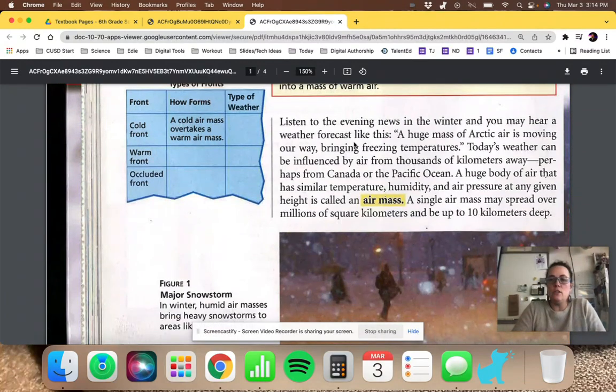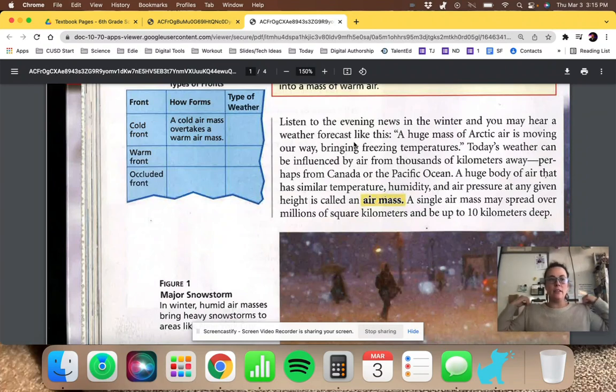Listening to the evening news in the winter, you may hear a weather forecast like this: a huge mass of Arctic air is moving our way, bringing freezing temperatures. Today's weather can be influenced by air from thousands of kilometers away, perhaps from Canada or the Pacific Ocean. A huge body of air that has similar temperature, humidity, and air pressure at any given height is called an air mass. A single air mass can spread over millions of square kilometers and be up to 10 kilometers deep.